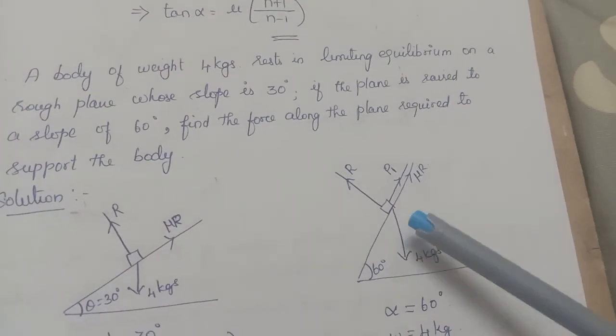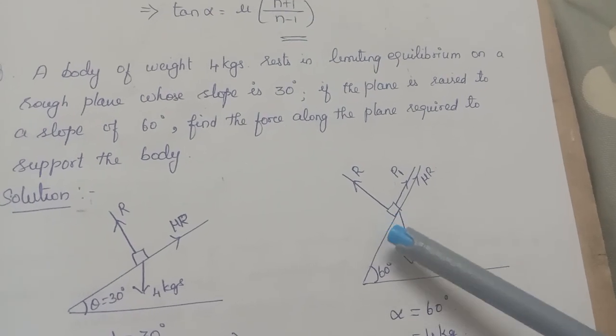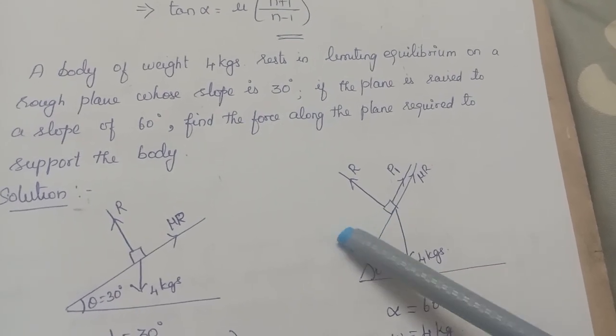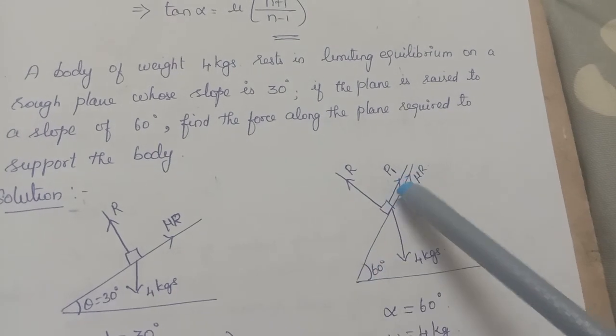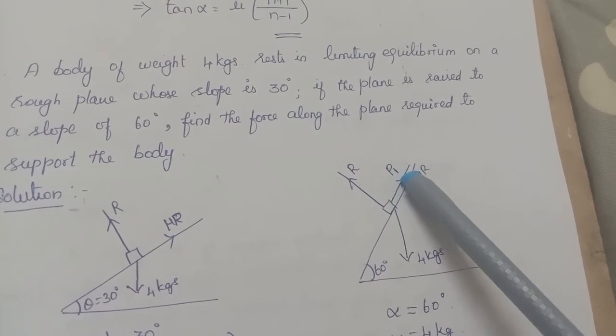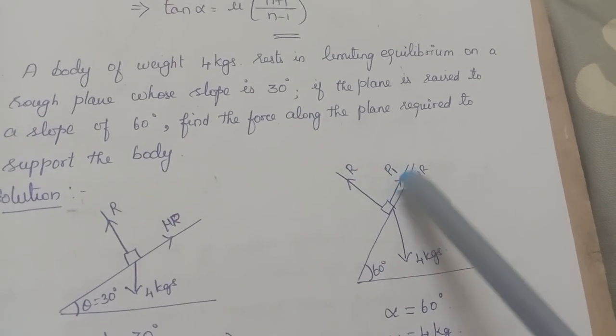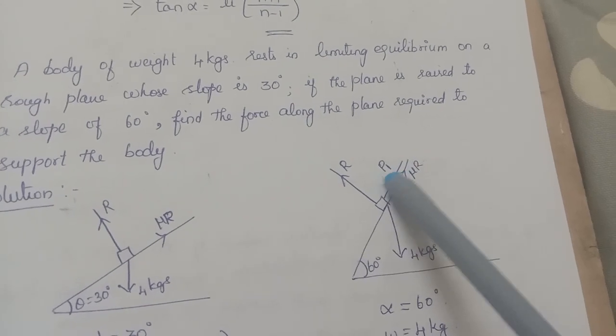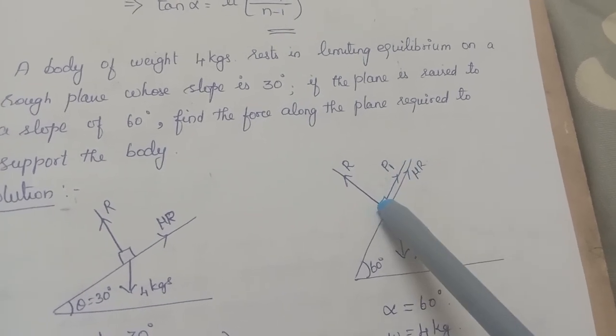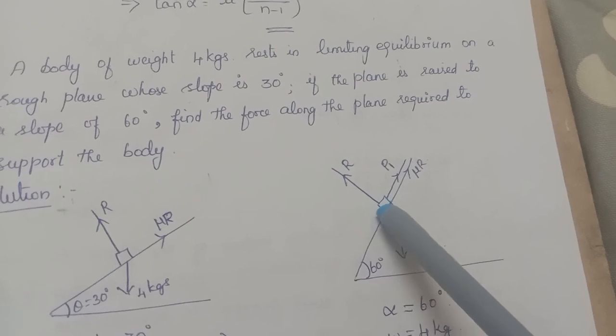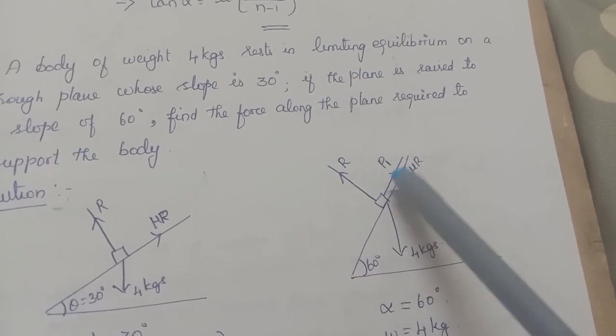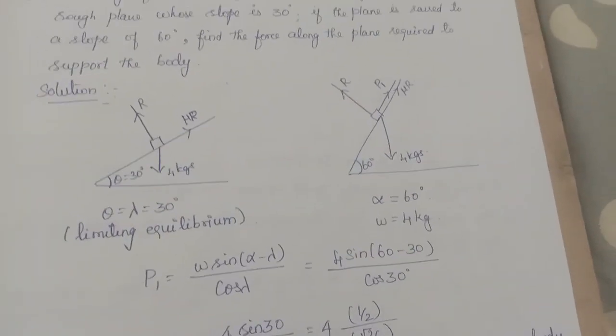So to prevent the body from sliding down, I apply a force along the plane. I want to find the force required to prevent it from sliding down. Since it tends to slide down, the friction will be upwards. So this is the diagram.